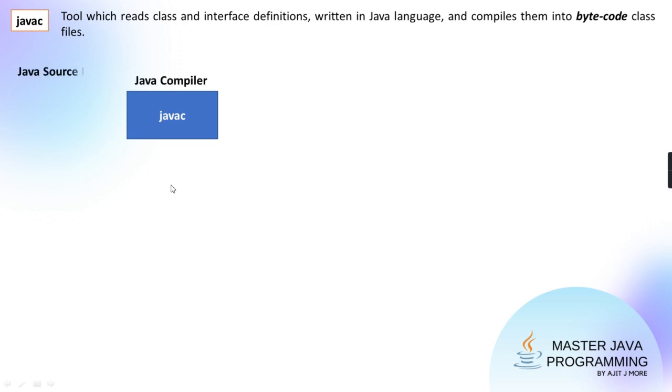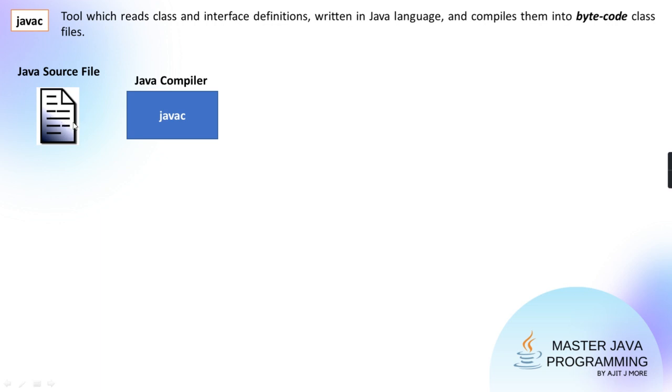It will take as input your Java source file. Now you can create that source file with any editor. It is up to you. You can create it using simple Notepad, or you have some special editors which are only for Java purposes. There are some IDEs, integrated development environments, like Eclipse, NetBeans, and even JetBrains has come with IntelliJ, which is specially for Java. That is also a very comfortable and very nice IDE. So you can use that too, or Eclipse.